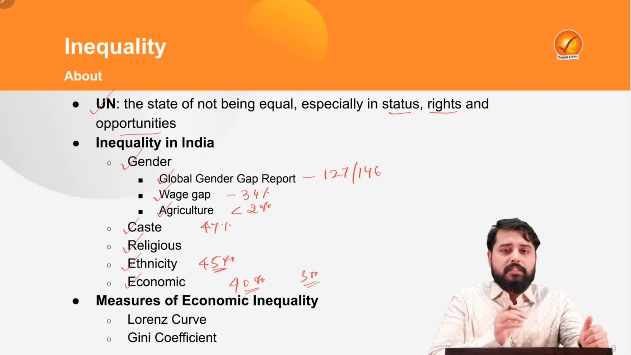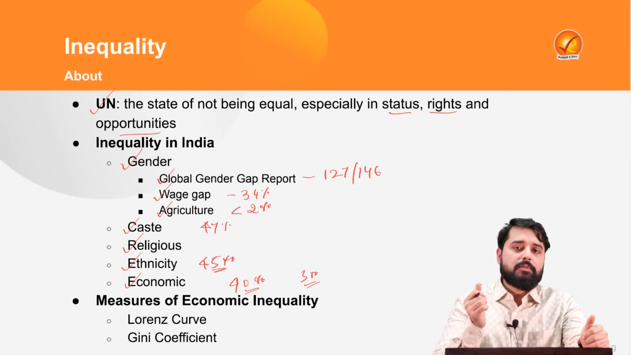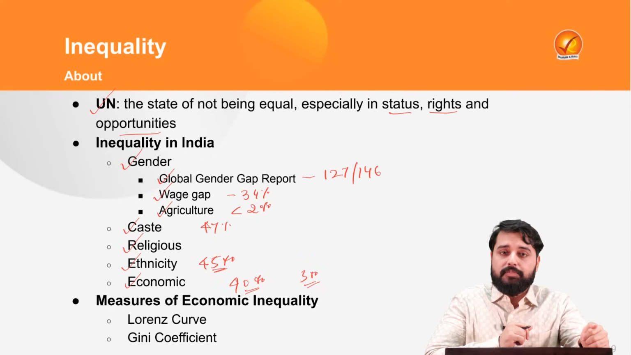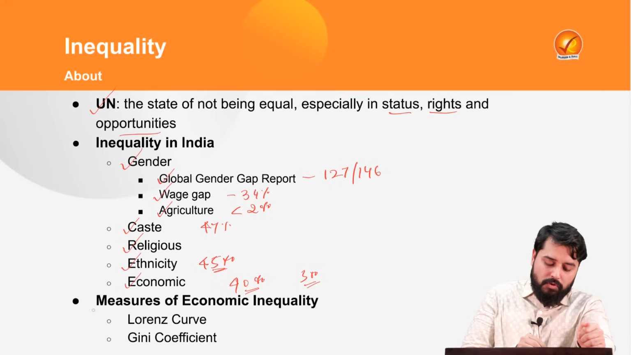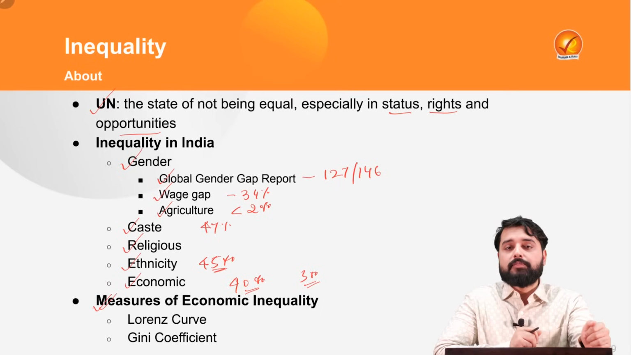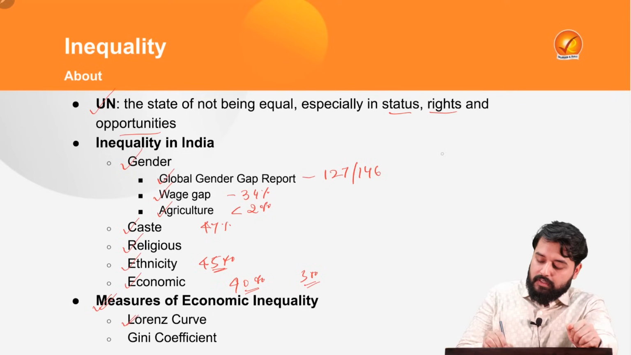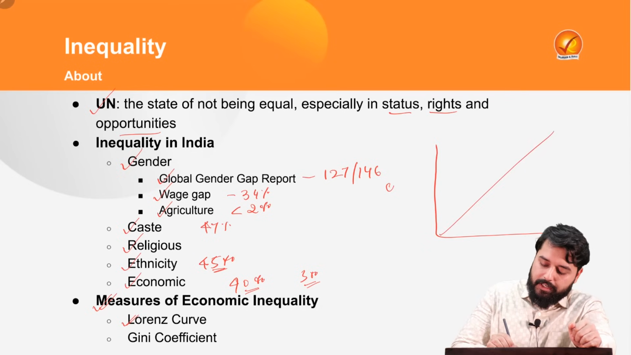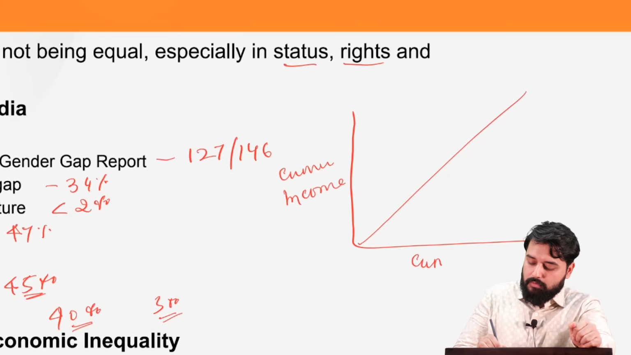Not only that, the number of billionaires in India has also been surging, especially since the pandemic times, especially since 2020, the number of billionaires has been increasing. This is a picture of inequality in India. Now, how do we measure the economic inequality? There are a few measures which are available. One is the Lorenz curve. Let's understand what is Lorenz curve. Lorenz curve is a curve between the cumulative incomes and the cumulative population.